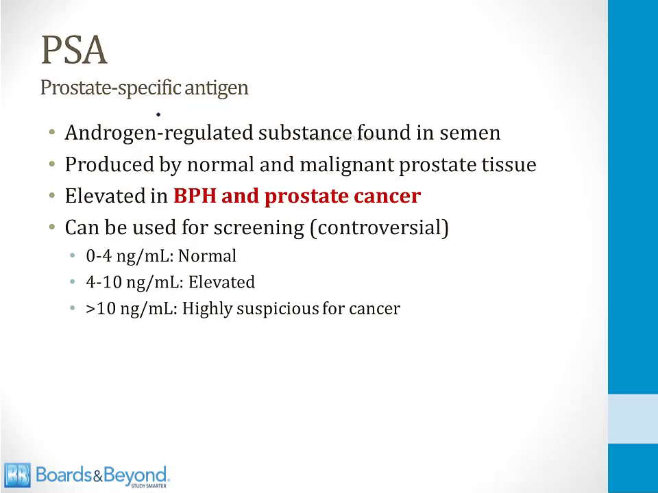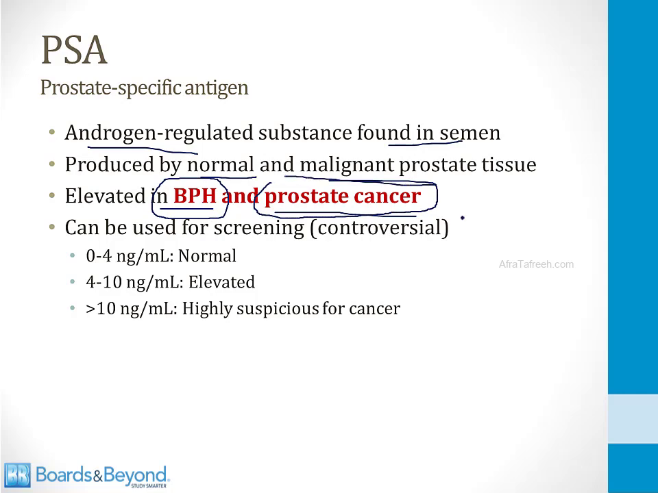Let's talk about PSA, which is prostate-specific antigen. This is an androgen-regulated substance that's found in semen, and it's produced by normal and also malignant prostate tissue. The level of PSA can go up in BPH and prostate cancer, and for this reason, it is sometimes used as a screening tool for prostate cancer, but you can imagine how complicated this is because BPH is very common in older men, and it's a benign condition. Prostate cancer is a malignant condition, so since both conditions raise the level of PSA, it's hard to tell one from the other.